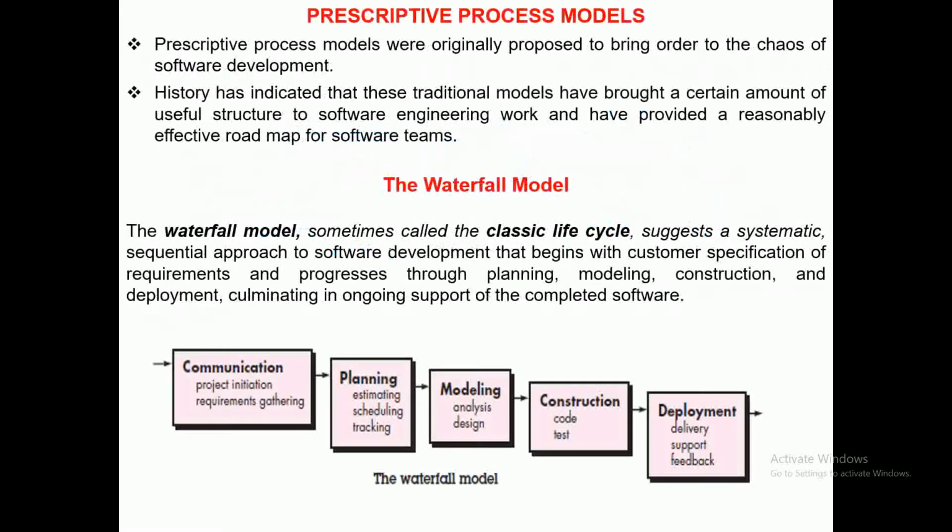Now, about these process models: one particular process model is not fit for all kinds of software development.